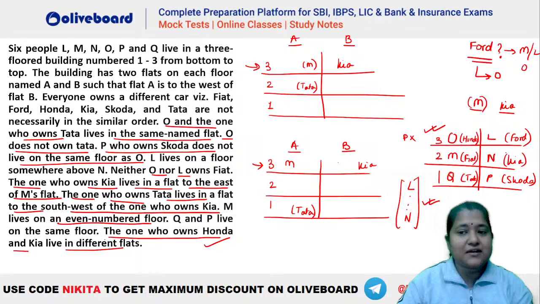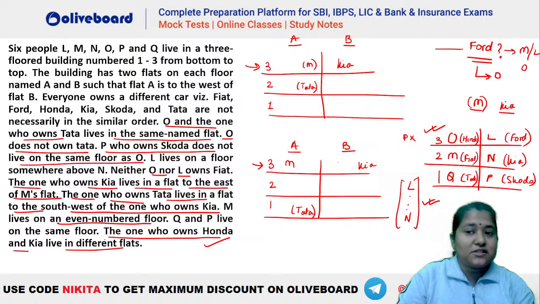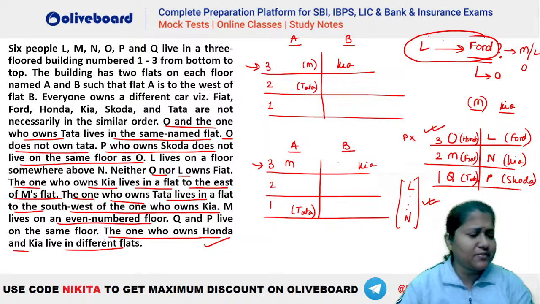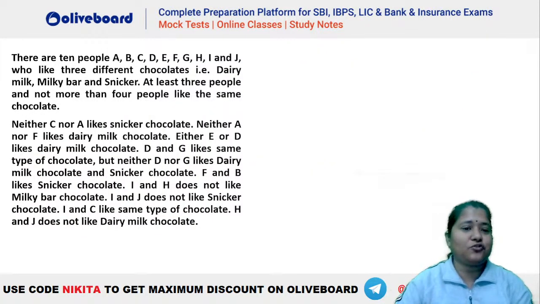I hope this is clear. So this will be the final situation. Are we clear, everybody? Please let me know if we have any doubts. So my question was, who is the person who owns a Ford? You can see L is the person who owns a Ford, right? So L has the Ford, okay? Everybody clear? I took O and Tata on the same floor. No, Ilakya, it was given on different floors, isn't it? Okay, everybody clear? Okay, let's go to the next question.